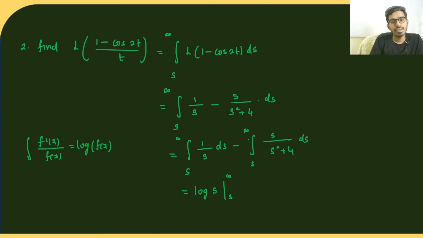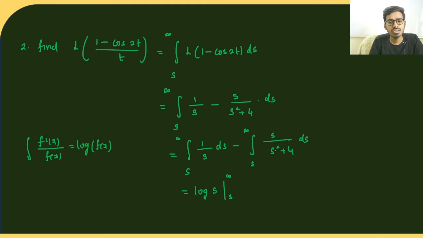If I take this as f of s, instead of x we have s, no problem. So if we take this as f of s, it will be s square plus 4. If we have the derivative of this in the numerator, I can use this formula by integrating.